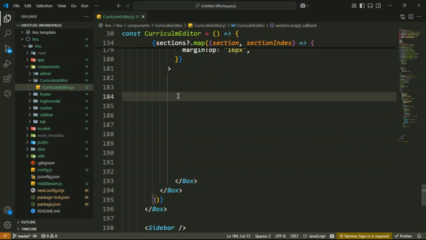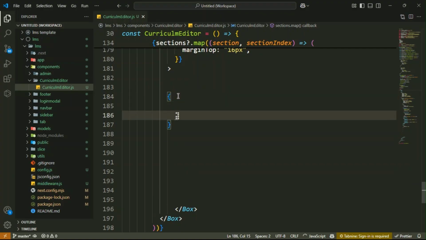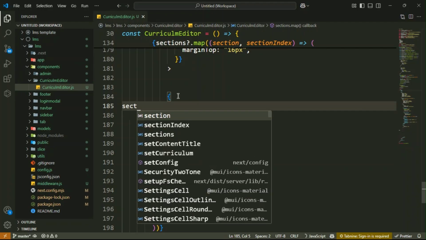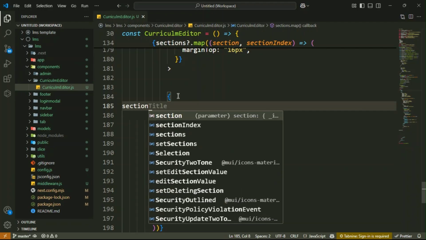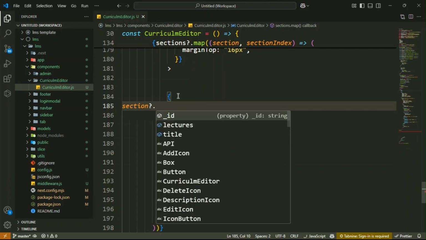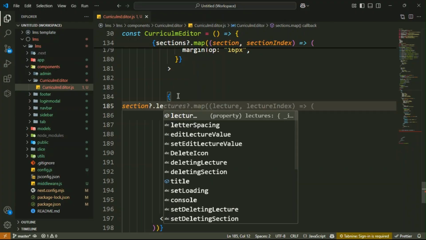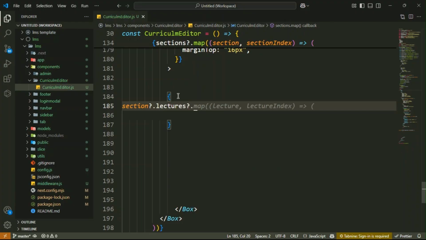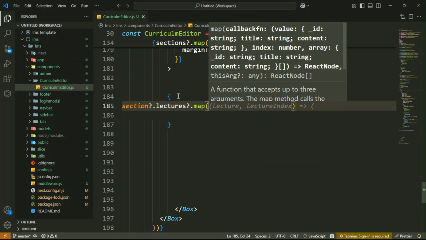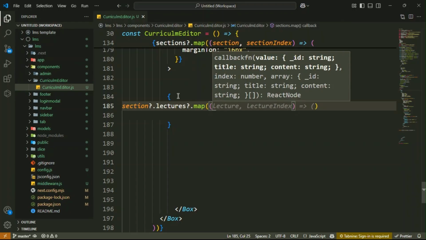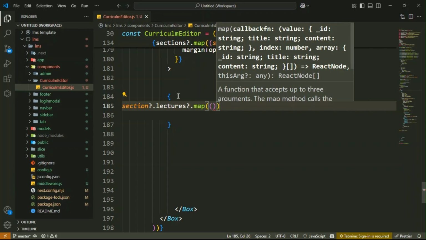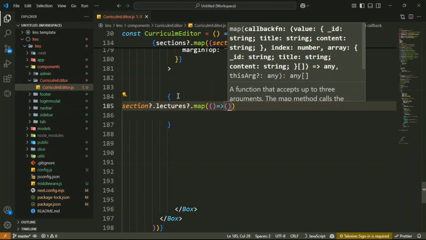Then inside here you have to map your lectures. So inside it here, that is section.lectures.map function. Then inside it you have a lecture and a lecture index, and you have to make the other function.